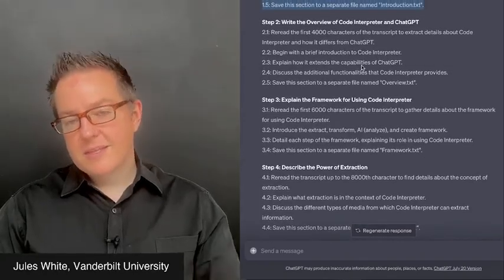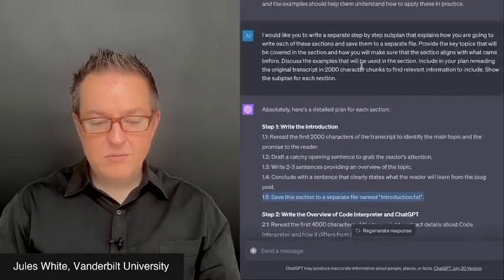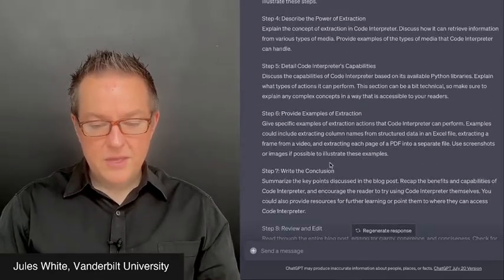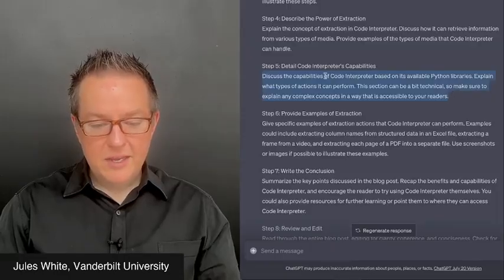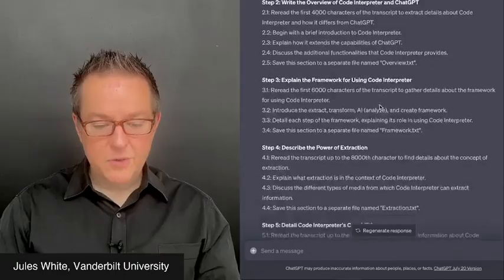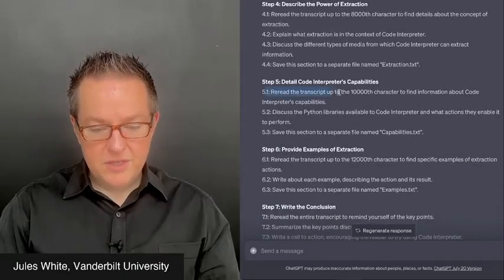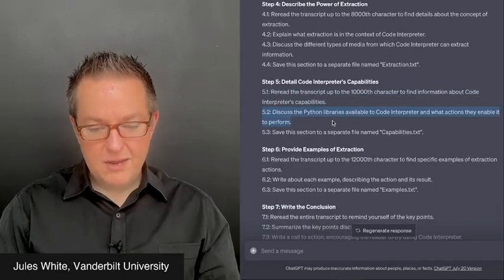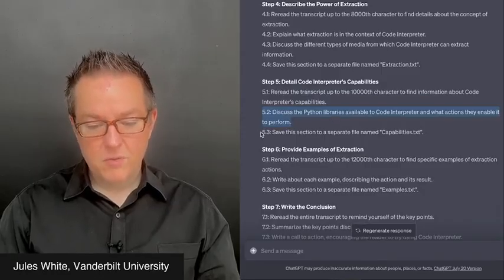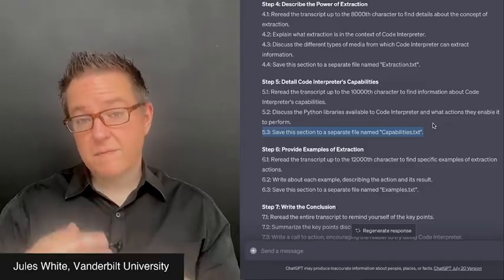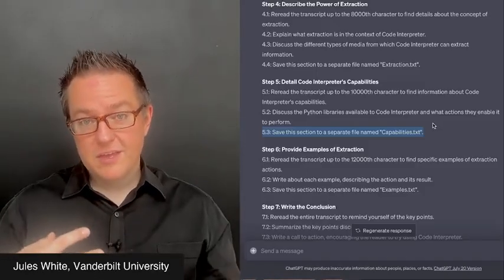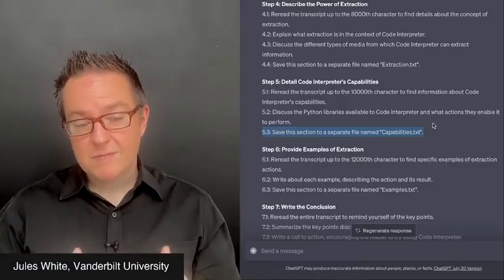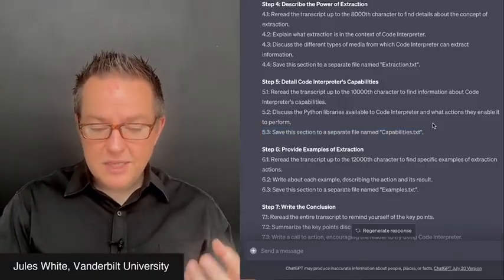Now, it could be that we've lost some information, but I think what we've got is a pretty good thing. If we look at step 5, for example, detail code interpreter's capabilities, and we go down here, we're going to reread the transcript, discuss the Python libraries and what they enable it to perform, and we're going to save this as capabilities. This is a fairly good description of what's there, but we're also fusing it with the new information that we're going to be reading in from the transcript. So this is an example.